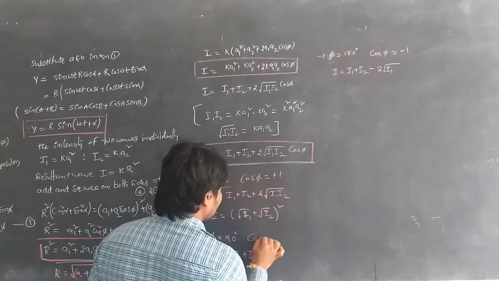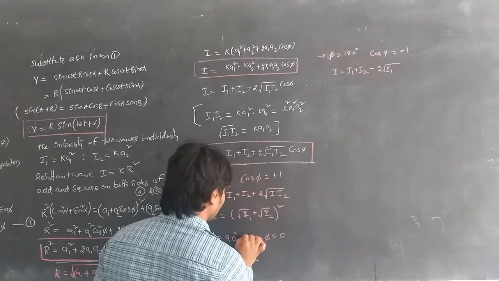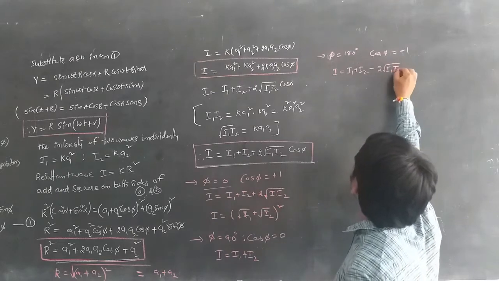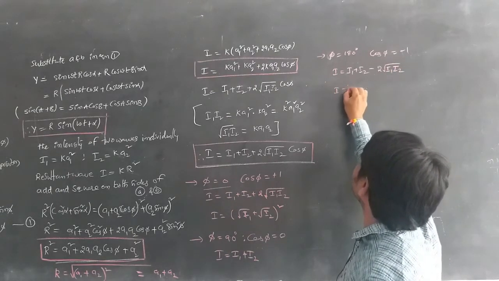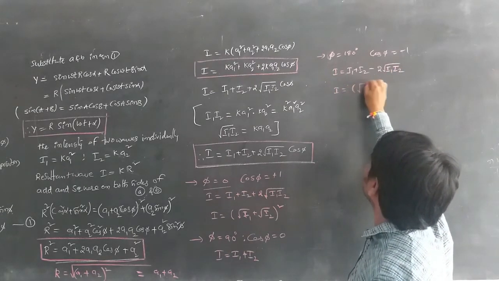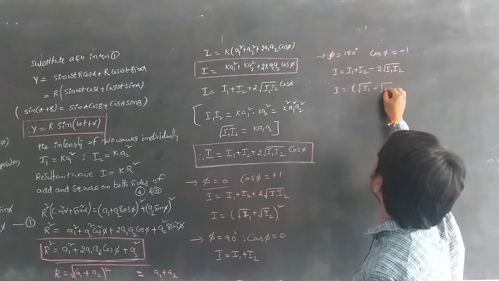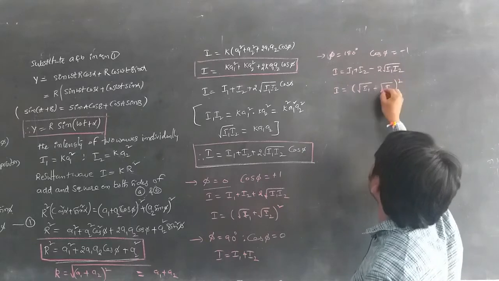Here cos phi is equal to 0 for 90 degrees, so I is equal to I1 plus I2. And for 180 degrees, I is equal to (root I1 minus root I2) whole square.